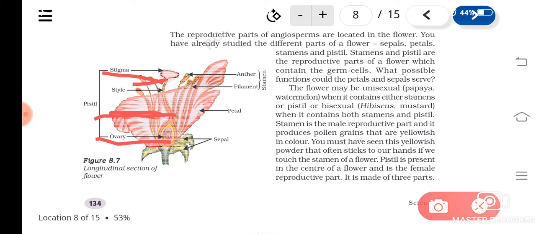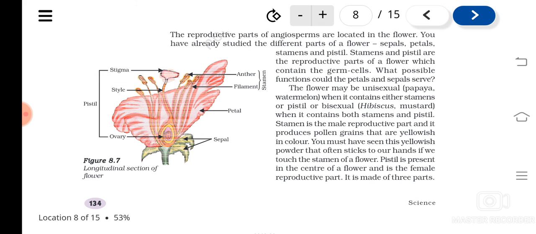This is the stigma, the cotton type or velvet type of structure that you see in the hibiscus flower. Have you seen the five velvet-like spots on the top of the flower? They are actually the stigma. So stigma, style and ovary are the parts of the pistil. What are the parts of stamen? Anther and filament.